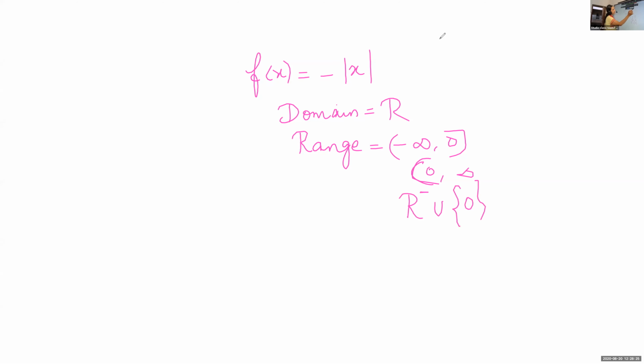Okay, the next one. f of x is equal to root of 9 minus x square. This one is very important. Whenever we take the square root, what have we learned?